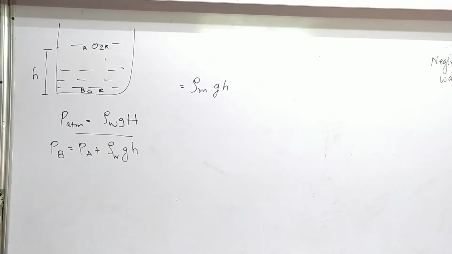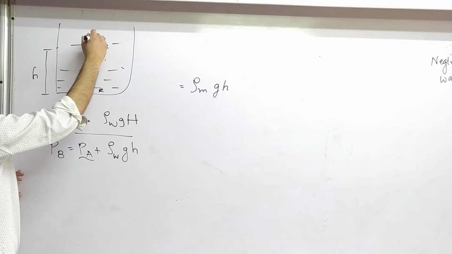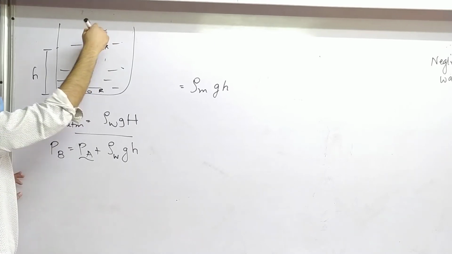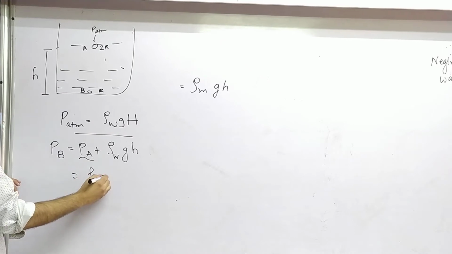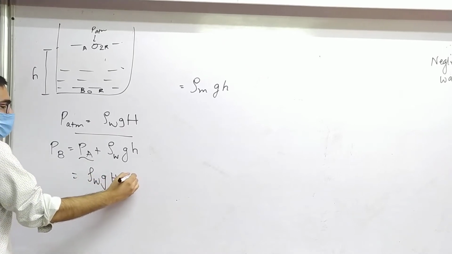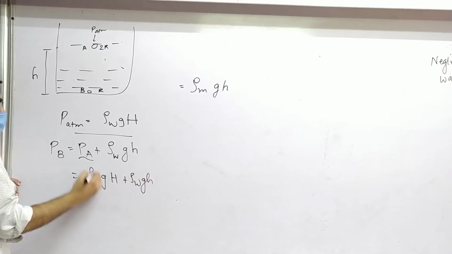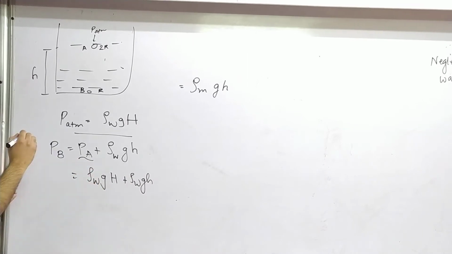So this is what we have. Now, apart from this, we don't really have a lot of information. PA is clearly P atm, isn't it? From above, the atmospheric pressure is going to act. So at the most I could put this. I just put the value of atmospheric pressure for this point. Now that is clear. But now how to relate?